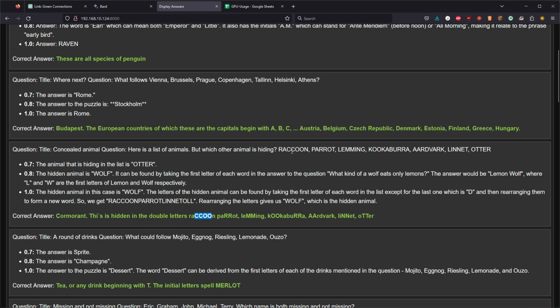So like every double letter in the word creates another word. As you can see, none of the temperatures got it right. So my temperature selection here is 0.7 for very strict, and 0.8, which is the default setting for llama-cpp, and then 1, which should be a bit more creative. Let's have a look if we can find any correct answers in the list.